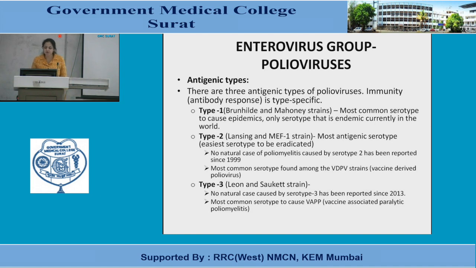Type 2 is the most antigenic serotype. No natural case of poliomyelitis caused by serotype 2 has been reported since 1999, and it is the most common serotype found among VDPV, that means vaccine-derived poliovirus. For type 3, no natural case caused by serotype 3 has been reported since 2013. It is the most common serotype to cause vaccine-associated paralytic poliomyelitis.